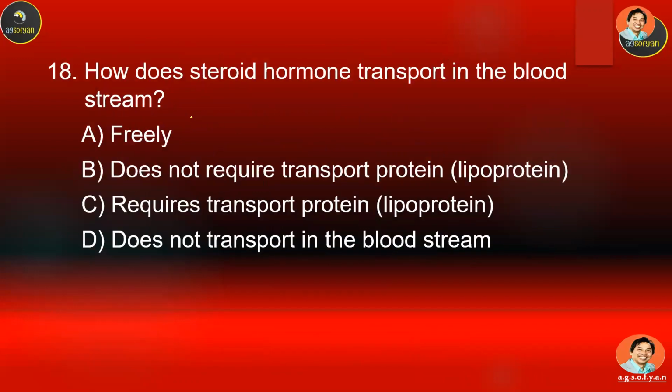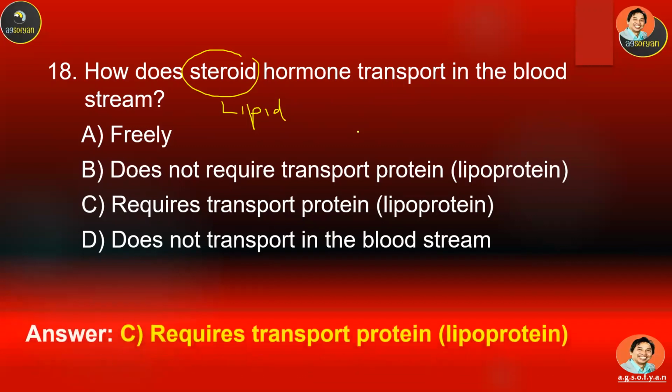Number 18, how do steroid hormones transport in the bloodstream? A, B, C, or D? Okay, remember steroid is lipid, so it is not soluble in water, and blood plasma is water. So when it is transported in the plasma, in the blood, this lipid requires protein to transport it. So they need a transport protein.